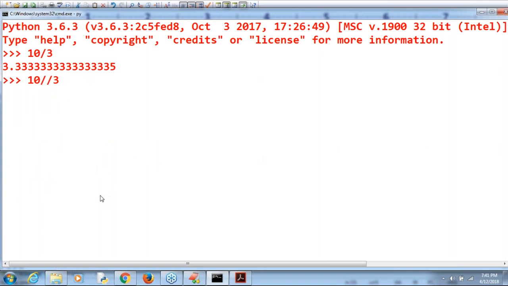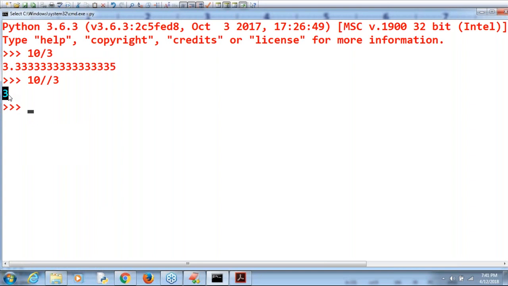But 10 floor division 3 is int type. It is 3. Remember that. Even for 3.9999, if you are asking about floor, it is always going to provide 3 only.